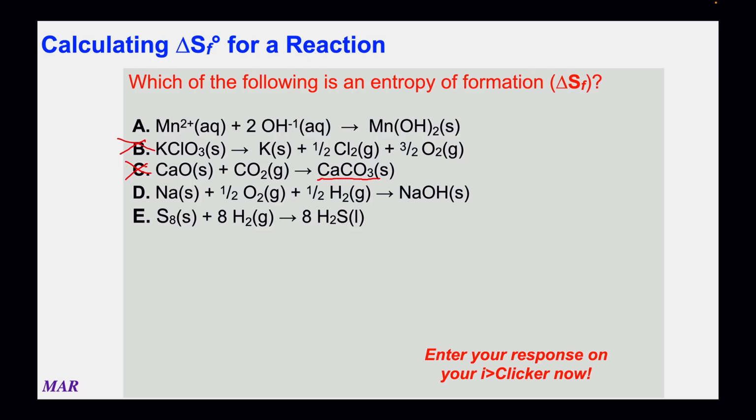I missed A, I should go back to that. A doesn't have elements in their standard state. It has hydroxide, a polyatomic ion, and manganese 2+, those aren't the normal ways that any of these would form, so that's not going to happen. I guess let's go to E, what the heck, since I'm getting all over the place here. We don't have 1 mole of product, all right? You've got 8 moles of H2S, and that certainly is more than 1 mole, so for that reason, that's disqualified.